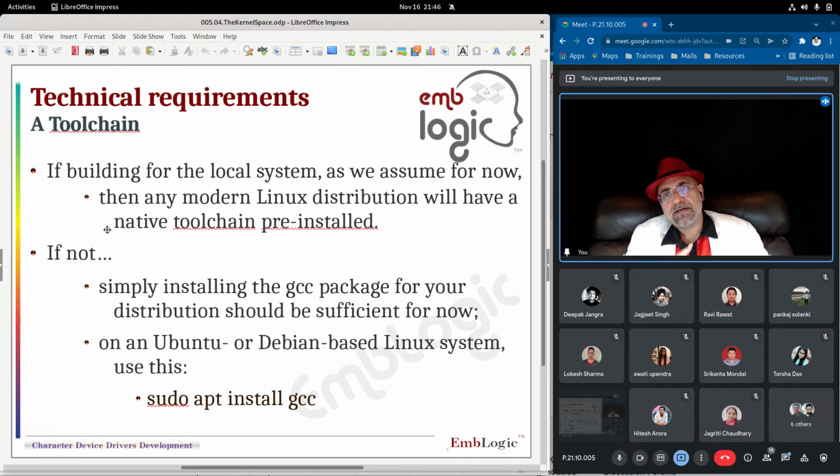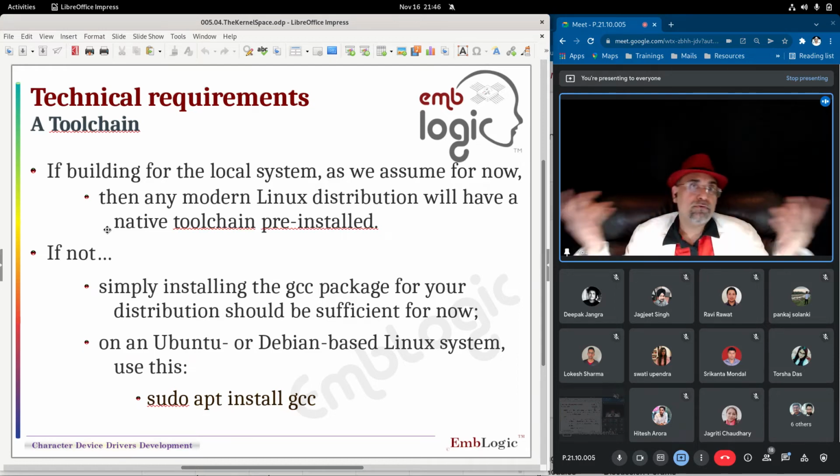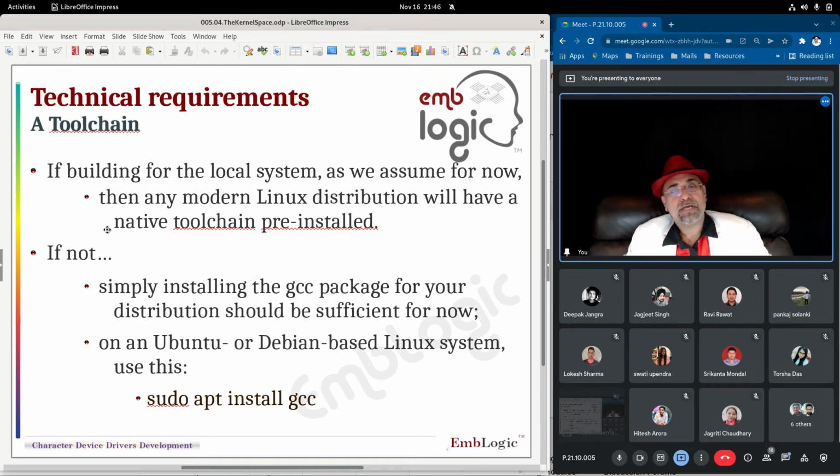You have a host-target setup in which the tool chain is on the host, or the tool chain is on the host and part of it is on the target. But when you have no host machine, and everything is being done on the target machine itself, then that is called native. It means the tool chain, the kernel and the hardware are all one machine. So the tool chain itself runs on the target machine, compiles the kernel for the target machine and then installs it on the target machine. For that you need a native tool chain, which is the most difficult one to create.